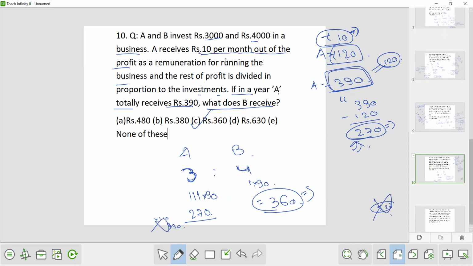Here rupees 10 per month of the total profit A was getting as a remuneration. So A total got 120 as a remuneration, and the total amount A received was 390. So you will subtract the remuneration part. So 270 was the amount which A got out of their investment in this ratio. What ratio? 3:4. So from here you calculated 360 is the amount which B received. Okay, we will proceed towards the next question.